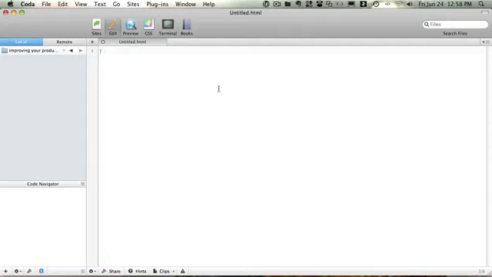So if we open it, I'm sure many of you are familiar with the interface, so I'm not going to go over that. But what I'm going to talk about are some of the shortcuts and options that I use from Coda that really have helped me and continue to make my life a lot easier when coding. So let's just begin with a simple HTML5 starter code. One of the first things that I looked at